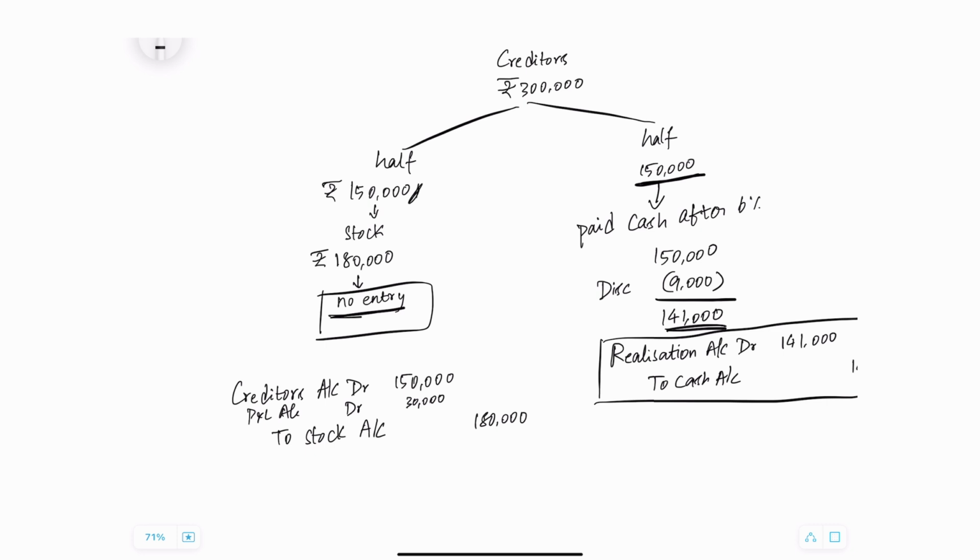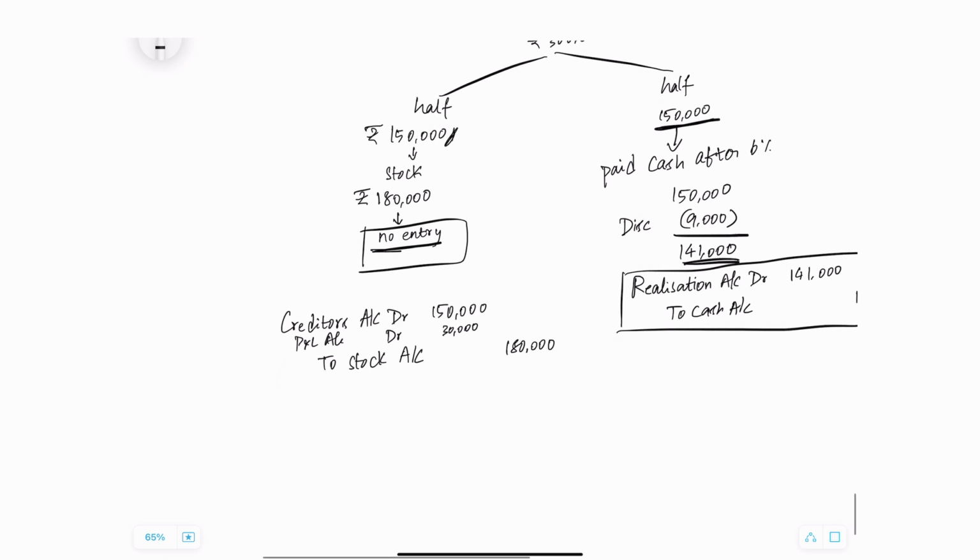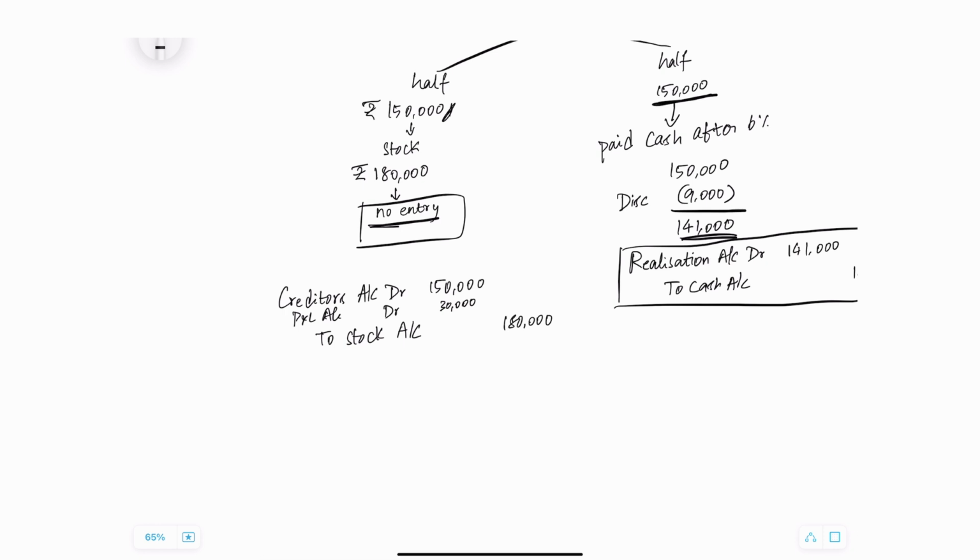Now imagine the same in a dissolution scenario. In a dissolution scenario, you cannot use the creditors account, P&L account or stock account. You are allowed to use only realization, partner's capital, cash or bank, and loan from partner or loan to partner.